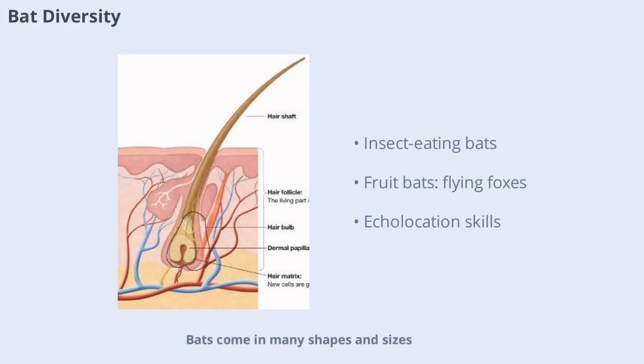Bats come in many shapes and sizes. Myotis and Tadarida are examples of insect-eating bats, while flying foxes, genus Pteropus, are the largest bats and feed primarily on fruit. Bats have adapted to a wide range of environments, from tropical forests to deserts. Their echolocation abilities allow them to navigate and hunt in complete darkness, making them one of the most successful groups of mammals.